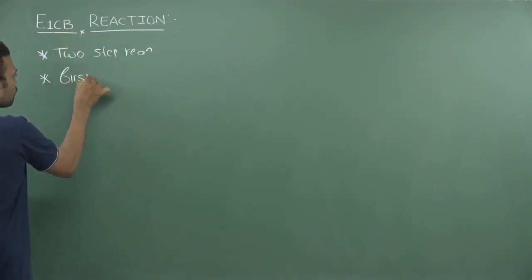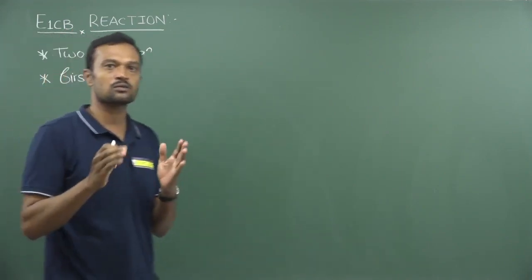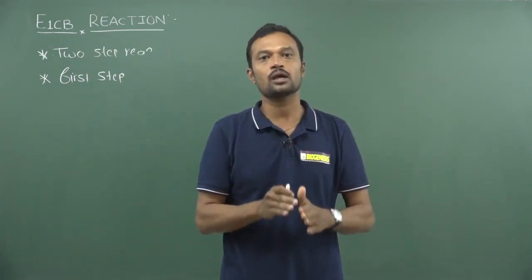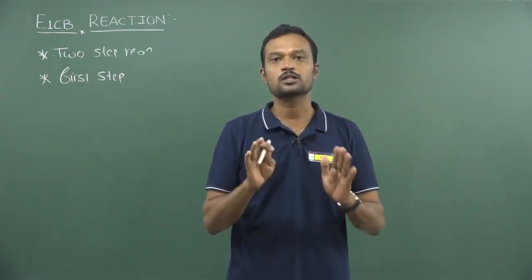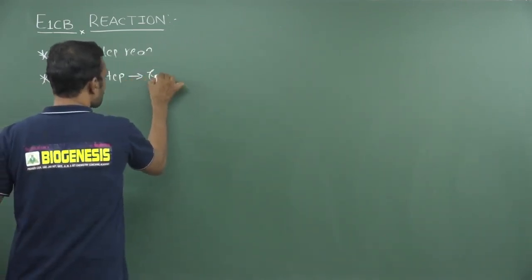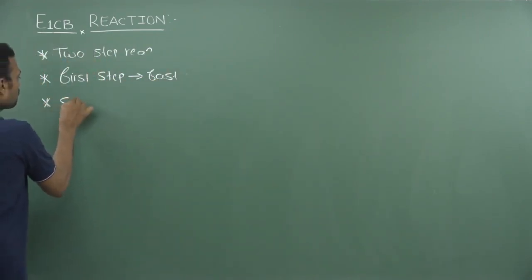Now if I take the first step, the first step may be reversible. Some books give it as reversible, some books give it as irreversible. So the first step may or may not be reversible. It depends upon the type of leaving group. The first step is generally a very fast step. It may or may not be reversible, and then we go to the second step.